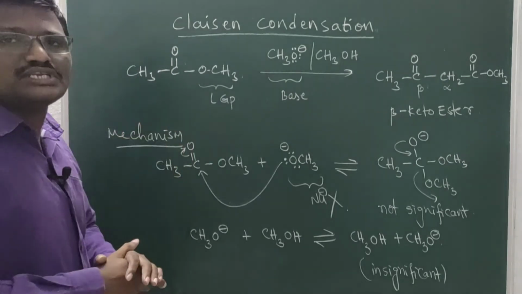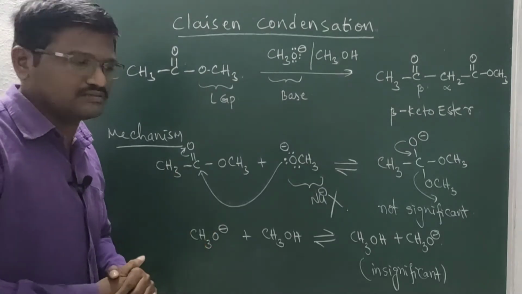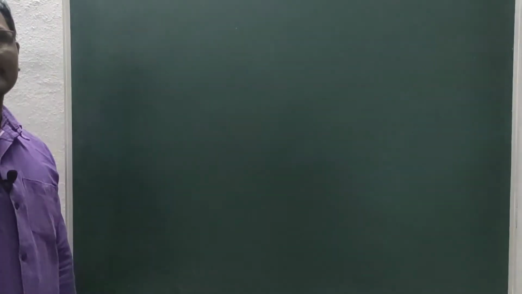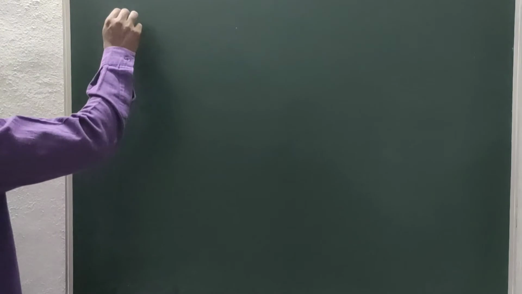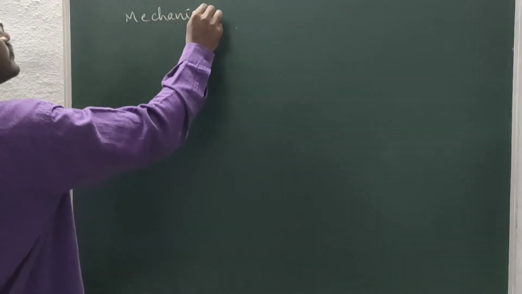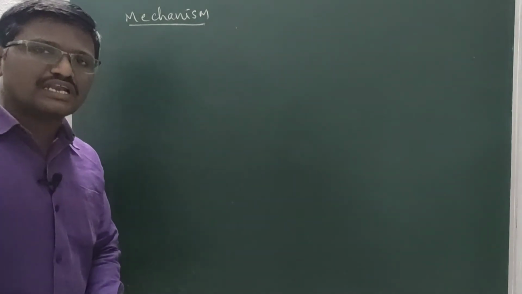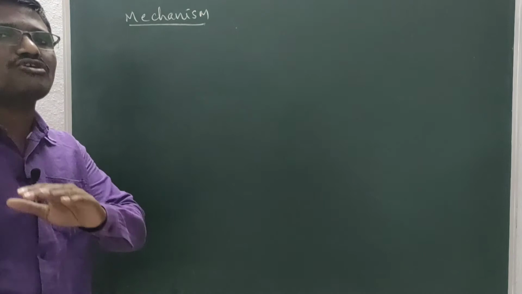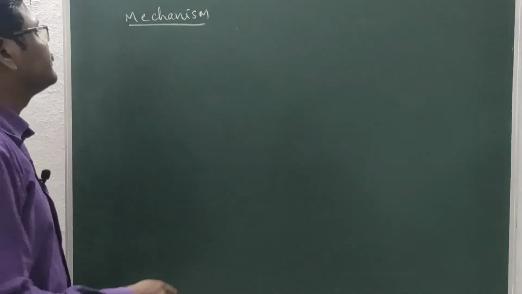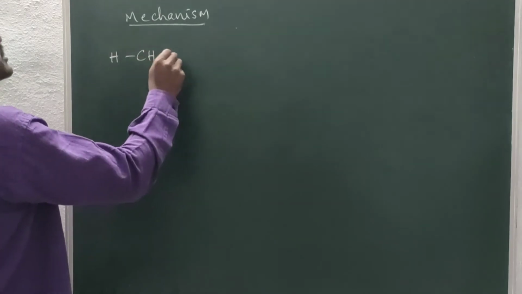What is the original mechanism of this reaction? Now we can discuss. Finally, the methoxide ion acts as a base. It does not act as a nucleophile. So we are taking an ester like this.